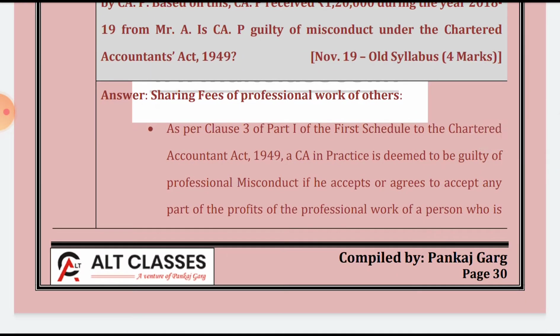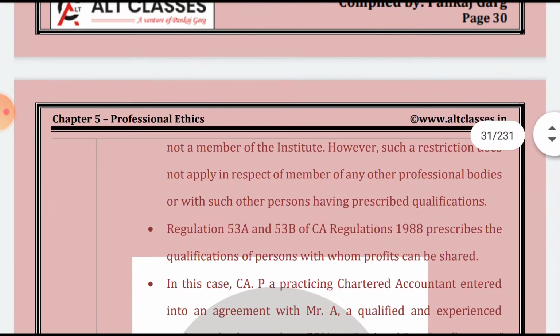It's an exam question. Sharing of the fees of the professional work of other. As per clause 3 part 1 first schedule to the Chartered Accountants Act 1949, a CA in practice is deemed to be guilty of professional misconduct if he accepts or agrees to accept any part of the profit of any professional work of any person who is not a member of the institute.